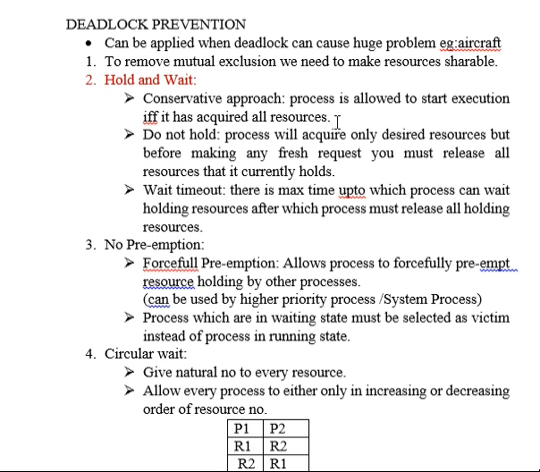If you remember, what is hold and wait? Hold and wait was that a process was allowed to hold a resource and wait until it gets the other resources. But the conservative approach here tells you that a process is allowed to start execution if and only if it has acquired all the resources. So it's not allowed to hold. The second one is do not hold. That means the process will acquire only desired resources, but before making any fresh request, it must release all the resources that it currently holds.